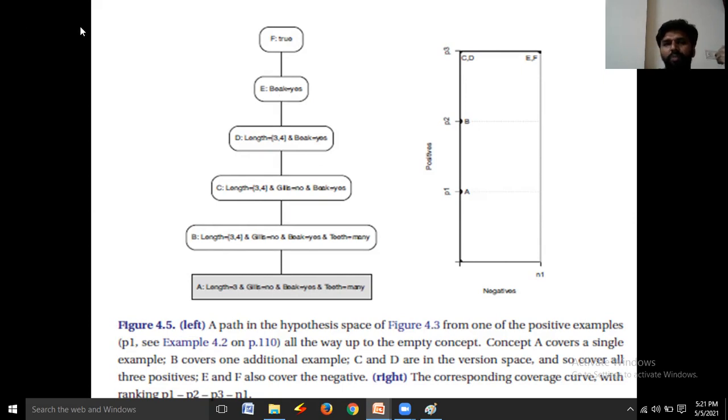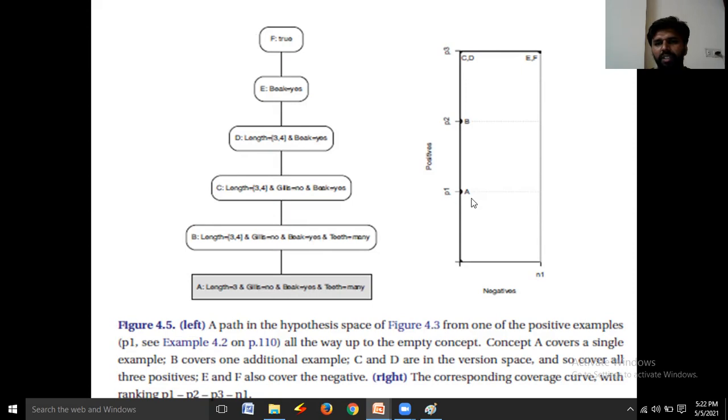And there is one more level, that is F. Here it doesn't consider any literal. This F is the most generalized one when compared to the rest like E, D, C, B, A.